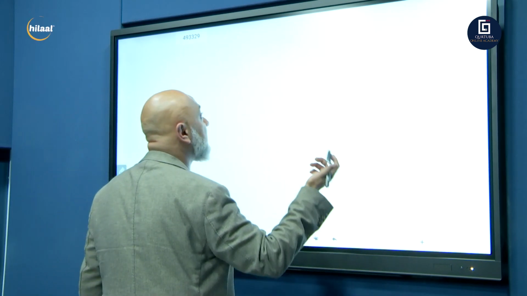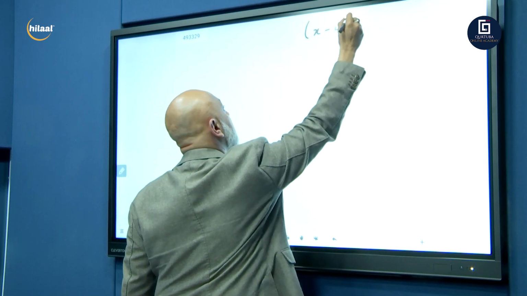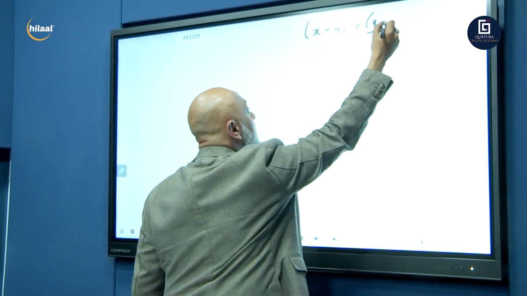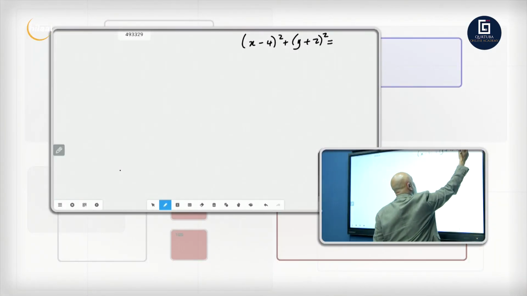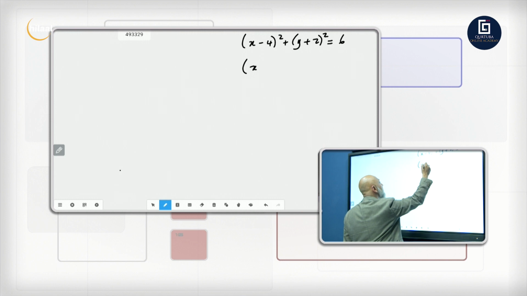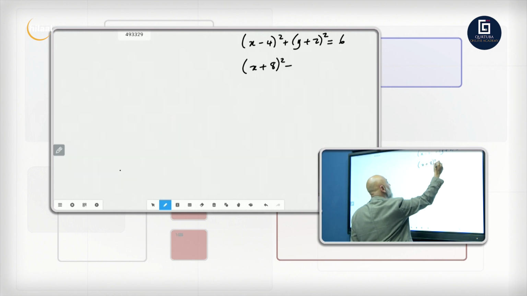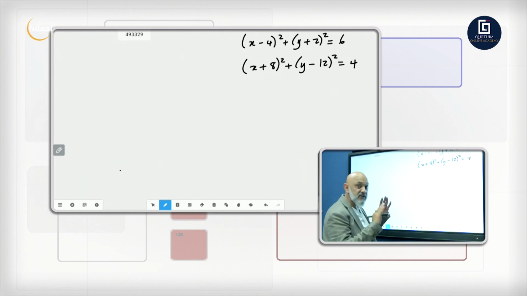So they give you 2 circles. Let's say they tell you (x minus 4) squared plus (y plus 2) squared is equal to 6. That's circle number 1. And now say they give you another circle. Let's say they tell you (x plus 8) squared plus (y minus 12) squared is equal to 4. Right, so they give you 2 circles.